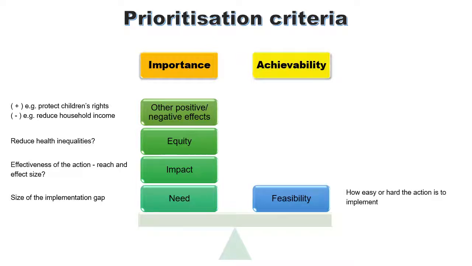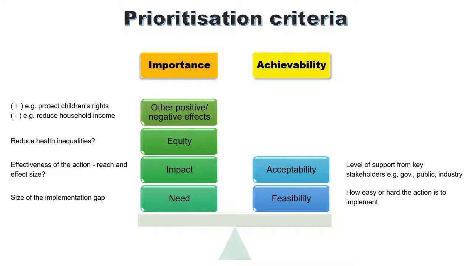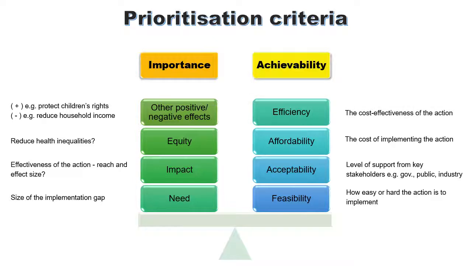Achievability covers feasibility, how easy or hard the action is to implement; acceptability, the level of support from key stakeholders such as the government, public, and industry; affordability, the cost of implementing the action; and lastly, efficiency, the cost effectiveness of the action.